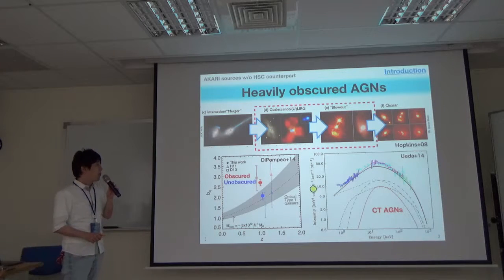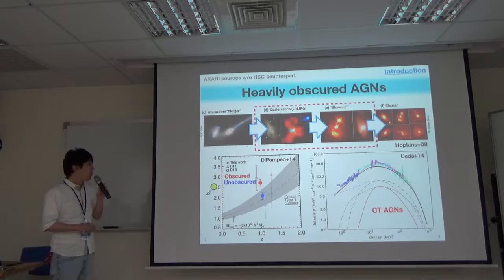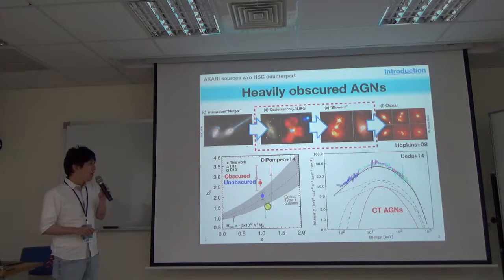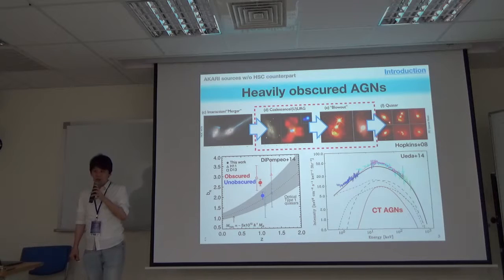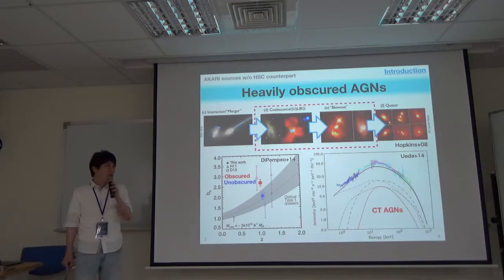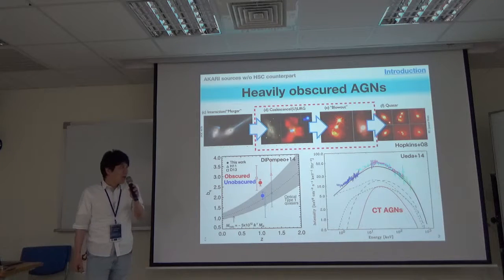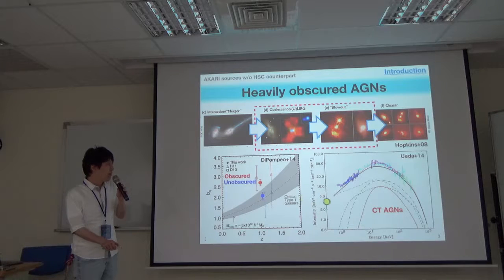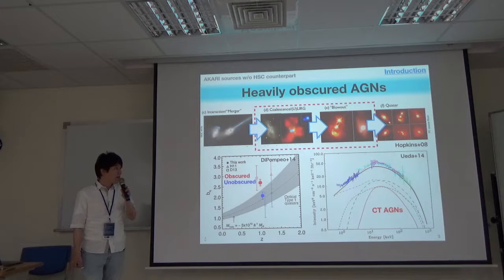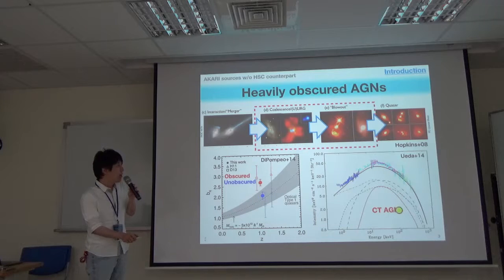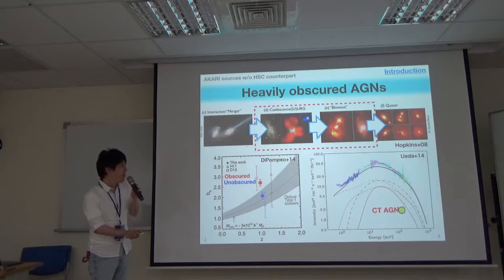Also, some authors have reported that the clustering strength of obscured AGNs is much stronger than that of unobscured AGNs, suggesting that obscured AGNs may be progenitors of moderately massive galaxy clusters in the local universe. Also, a dense population including Compton-thick AGNs with hydrogen column density greater than 10^24 per square centimeter could contribute to the cosmic X-ray background, CXB.